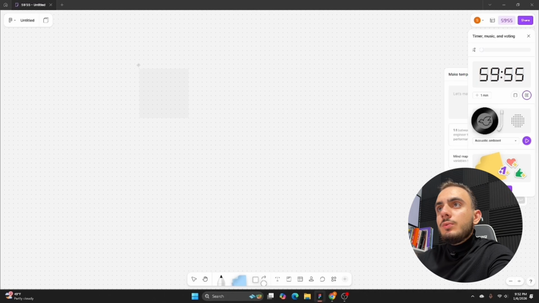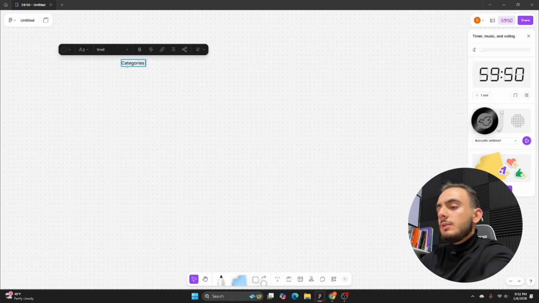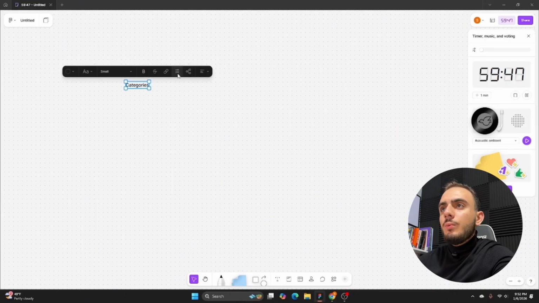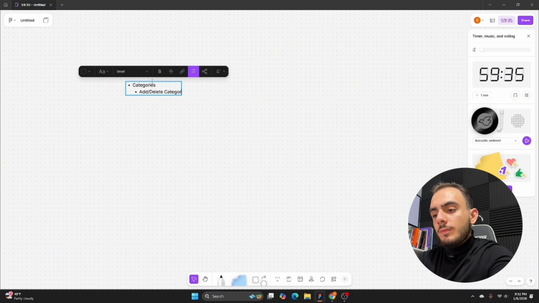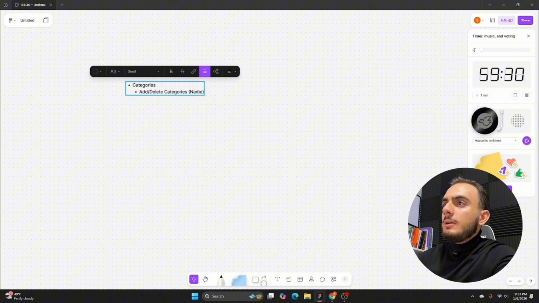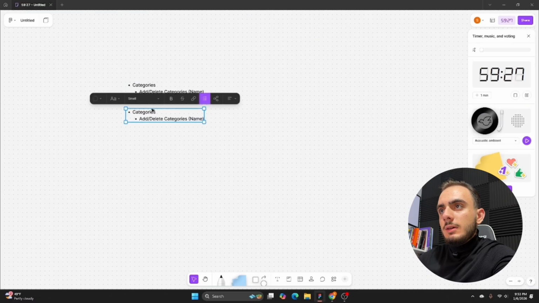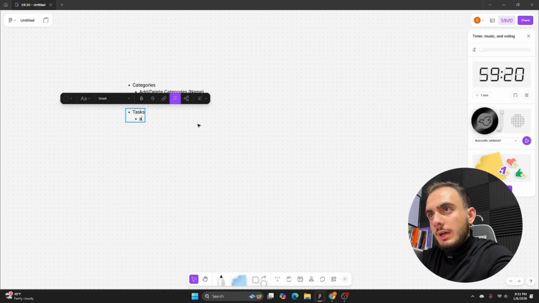So for this, I do want to have some sections, or actually categories. So we're gonna write it down. I'm gonna have different categories, and I want there to be an option to actually add or delete categories. And then also, I want to be able to name the categories. Okay, that's that. And then under the categories, I want to have tasks, and these tasks, what we want to do is be able to add, again,